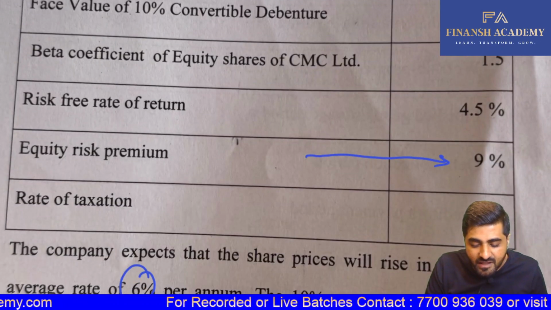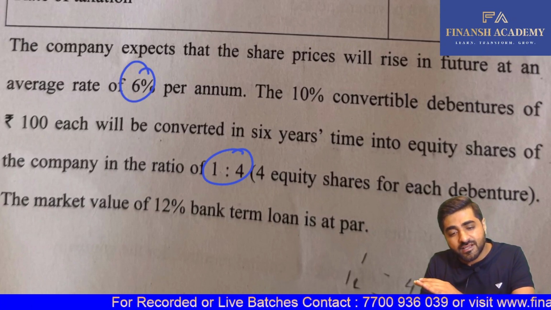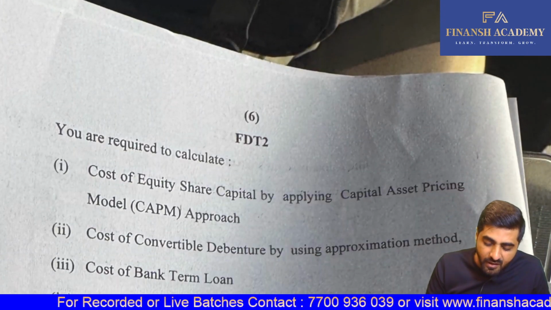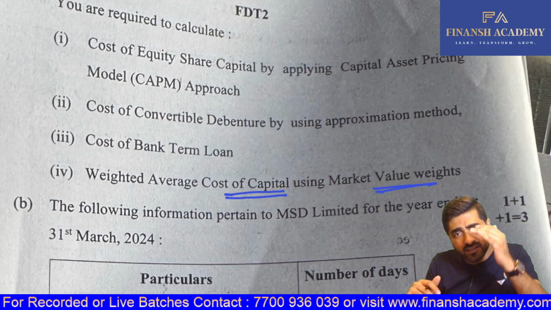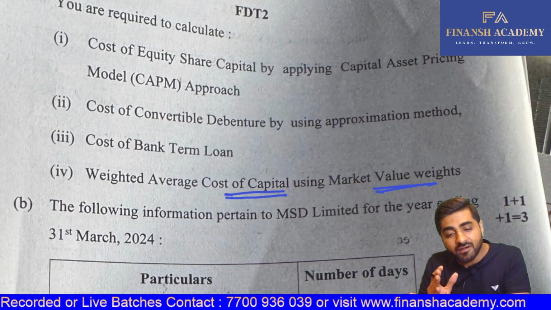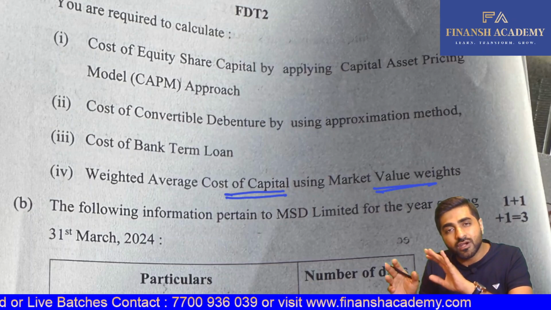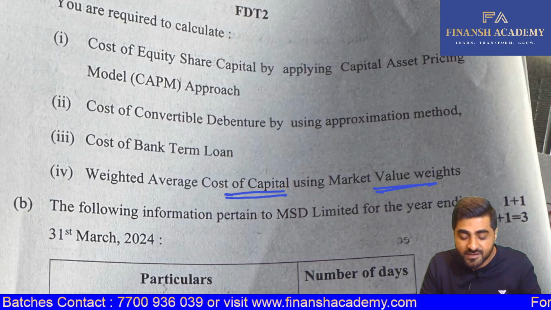Just search for if there is any tax rate in the question. Yes, so that will help you to calculate your post-tax. On this basis, we can get your KD as well. And we also have to calculate WACC using market value weights. All these weights will be market value, but for your term loan, your book value itself is your market value. We calculated KD, KP, KE and all. We substitute that, and we'll get the WACC.